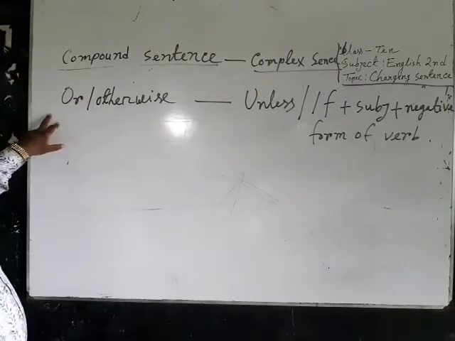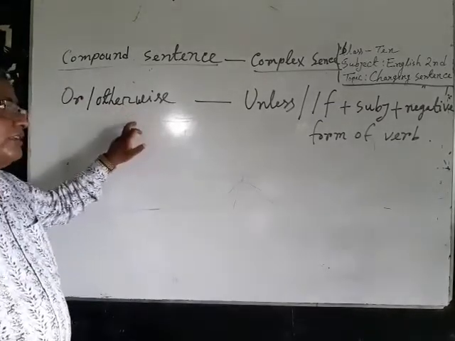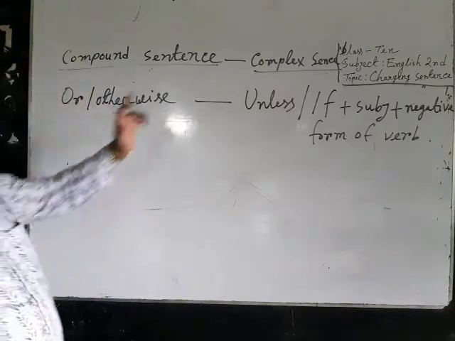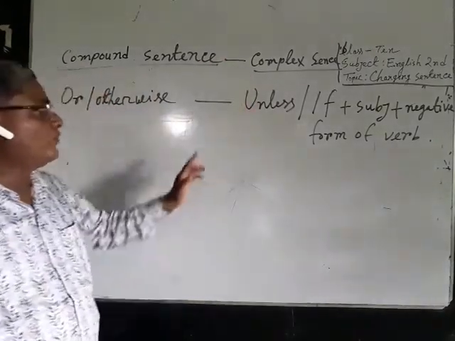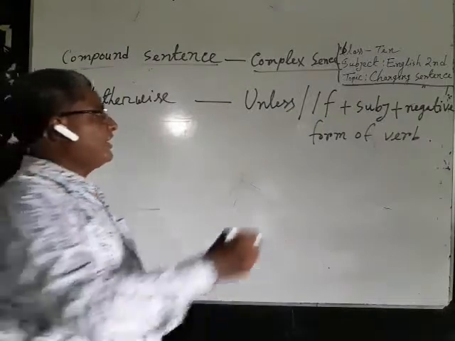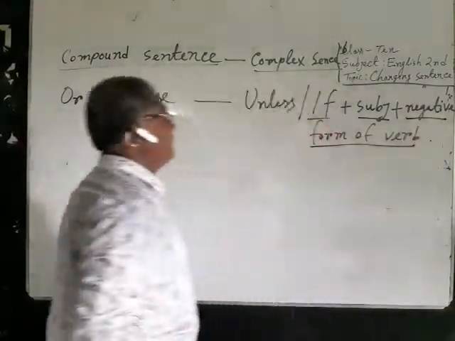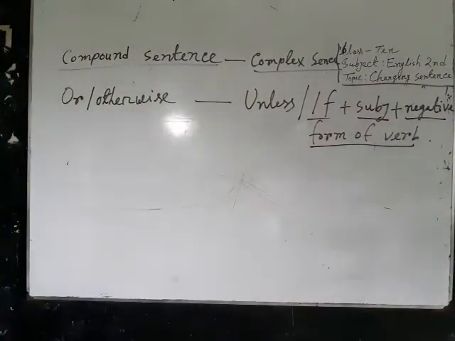Compound sentence, if or otherwise is used in the compound sentence, to make it complex sentence, you have to use unless or if, subject and negative form of verb. Now I am going to give an example.